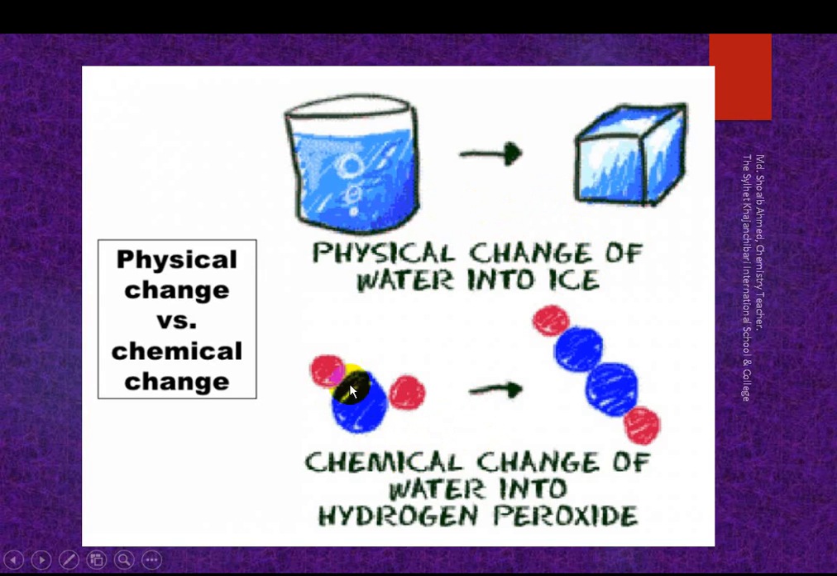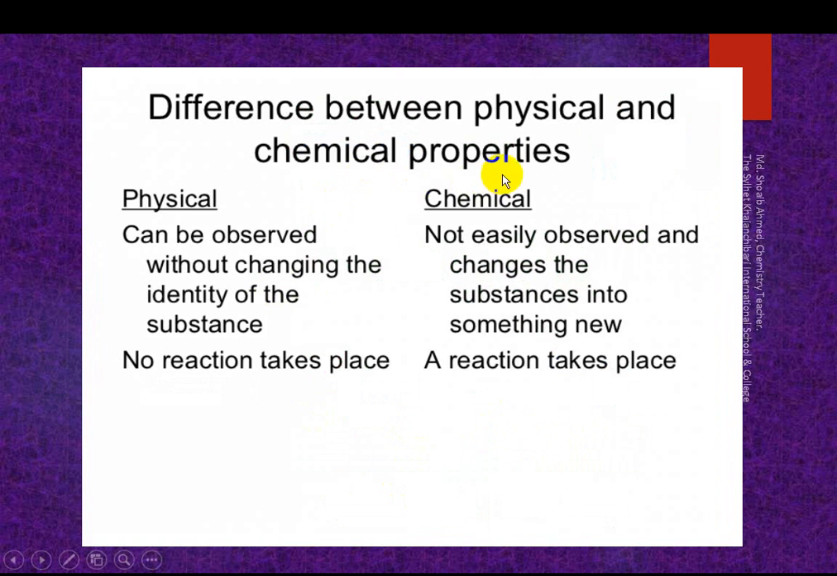Here, like two substances, a new substance is formed, so it is called a chemical change. Look here, the difference between physical and chemical change. A physical change can be observed without changing the identity of the substance. No reaction takes place in a physical change. A chemical change is not easily observed, it changes the substance into something new, and a reaction takes place.